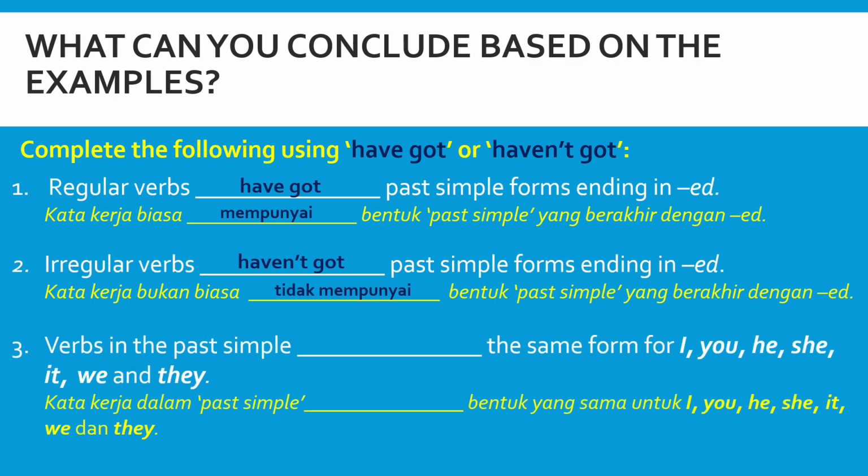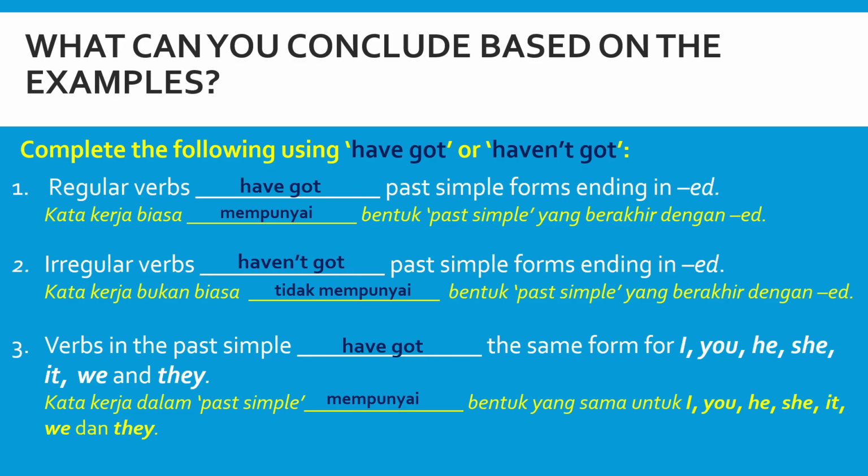Last but not least, verbs in the past simple, the same form for I, you, he, she, it, we, and they. Kata kerja dalam past simple, bentuk yang sama untuk I, you, he, she, it, we, dan they. The answer here is verbs in the past simple have got the same form for I, you, he, she, it, we, and they. Kata kerja dalam past simple mempunyai bentuk yang sama untuk I, you, he, she, it, we, and they.